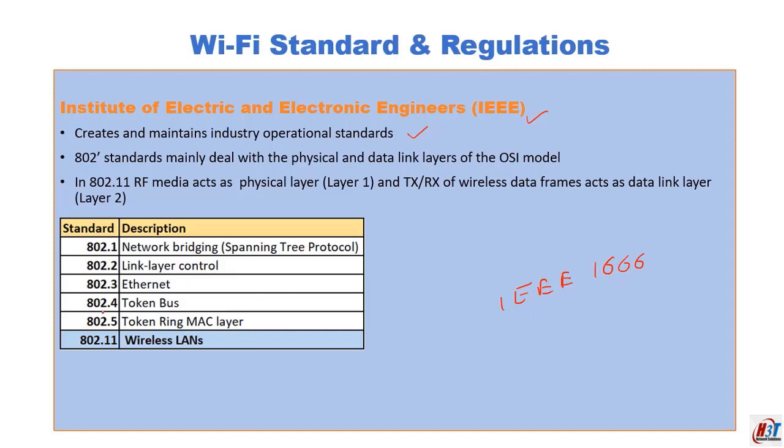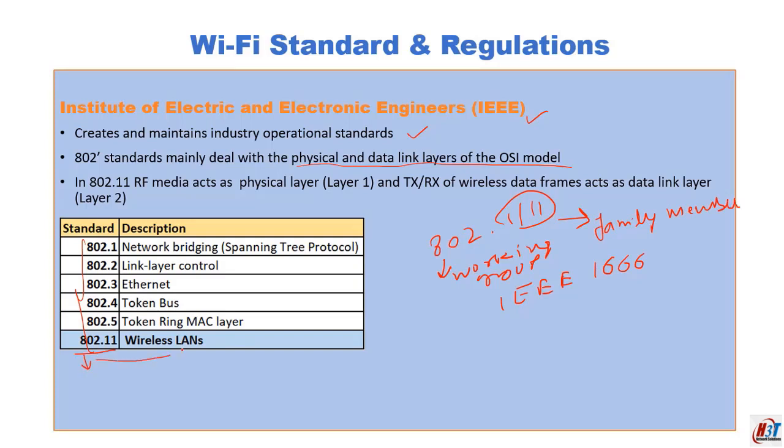Likewise, IEEE also has 802 standards. These 802 standards mainly deal with the physical and data link layers of the OSI model. This 802 is known as the working group, and .1 or .11 are known as family members. So 802.11 will be read as working group 802 and family member 11.